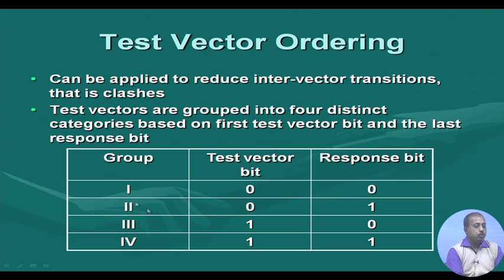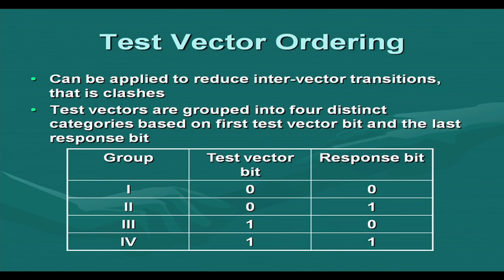See these group 1 vectors and group 4 vectors, they do not create any clash between themselves. If all vectors belong to group 1, then there are no clashes, because the MSB and LSB bits are the same. So, no clash will be generated. Similarly, for group 4 there is no problem, because both of them are 1. So, we can apply them any way. There will be no clash generated, but the problem occurs with group 2